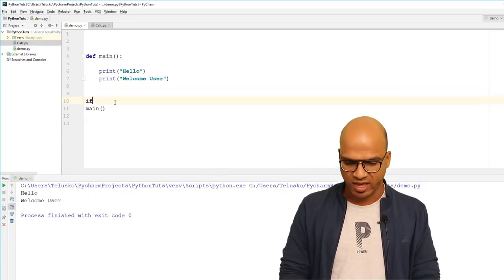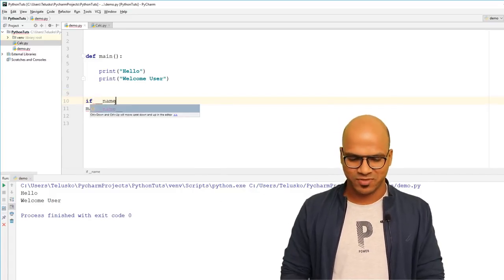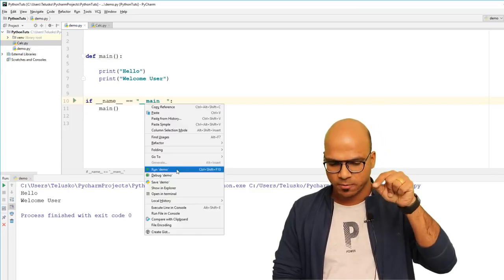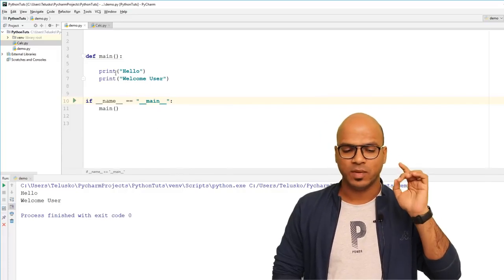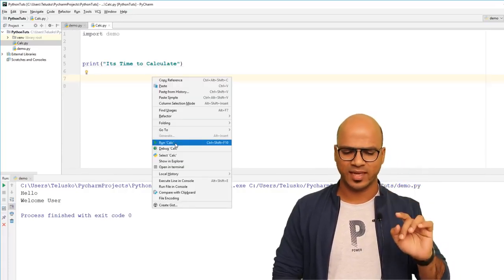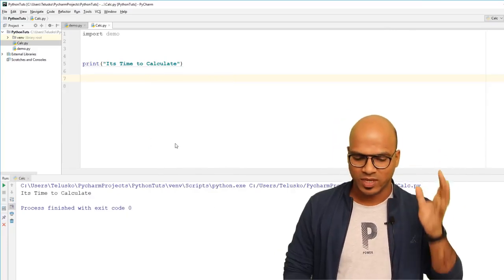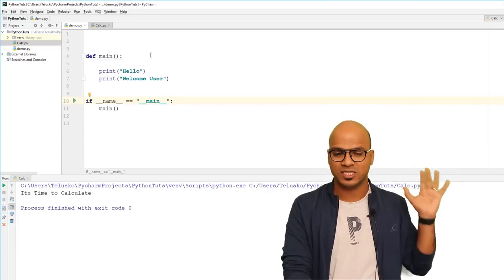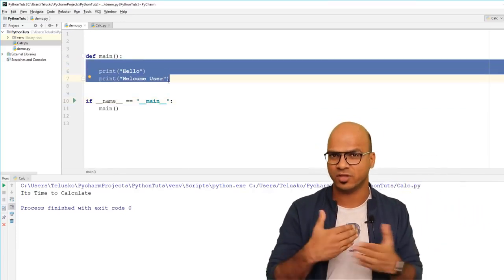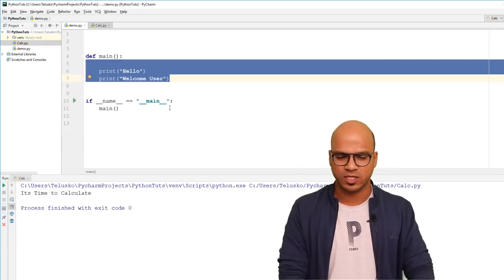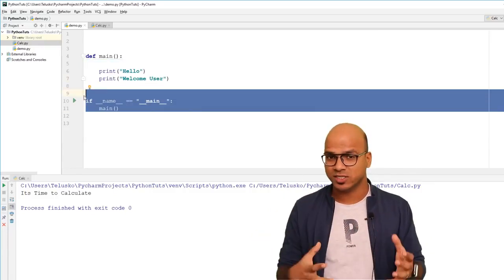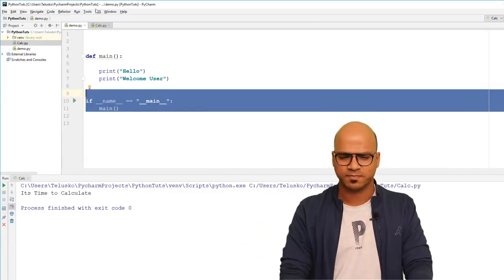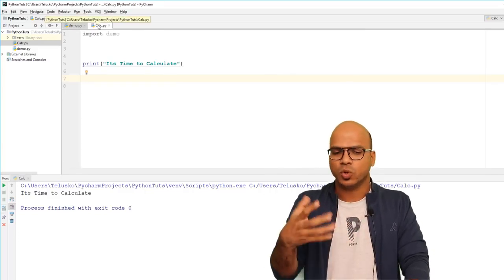So in this case, you can check if the __name__ variable, remember the __name__ variable, is equal to __main__. Now see the magic. If I run this code, it will print hello and welcome user. But the moment I go back to calc and run calc, this time I'm using demo as a module, and you can see it only prints "it's time to calculate." So this is the idea. If you want to start a code and this is the first thing you want to show the user because this is the start of the code, that's where you will use this. And that's why if you see Python books, this is what they write. It simply says if __name__ is __main__, then only execute main. Otherwise, if you are importing this as a library, you don't want to run main.